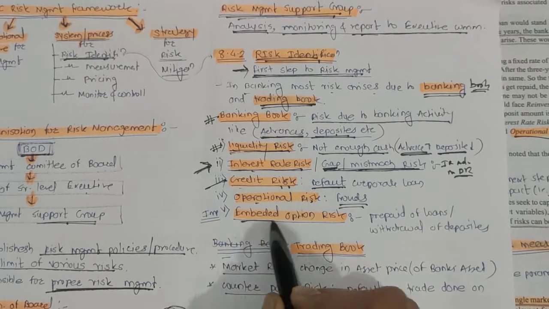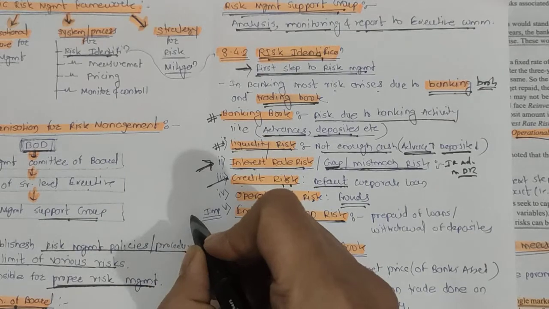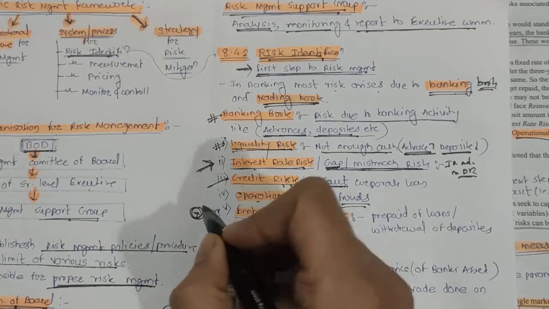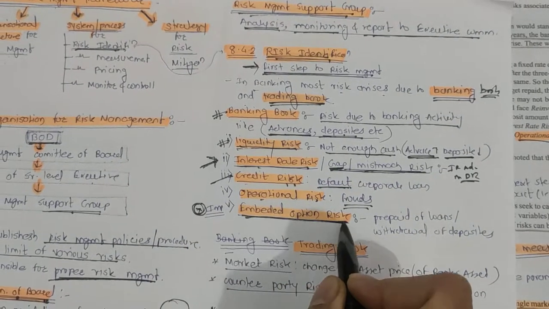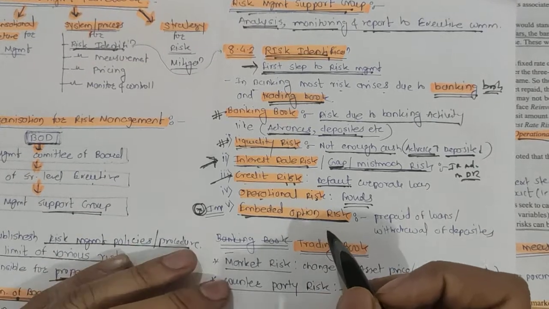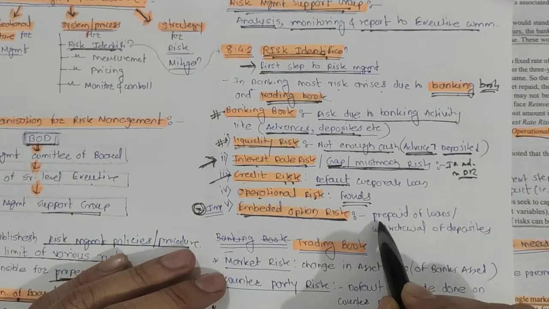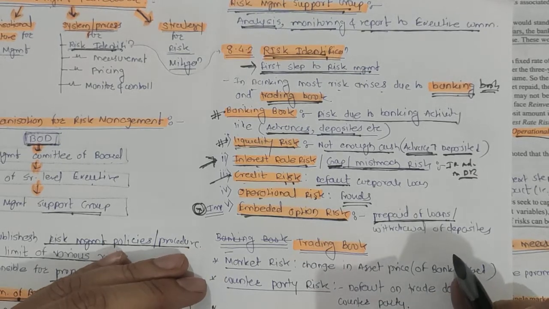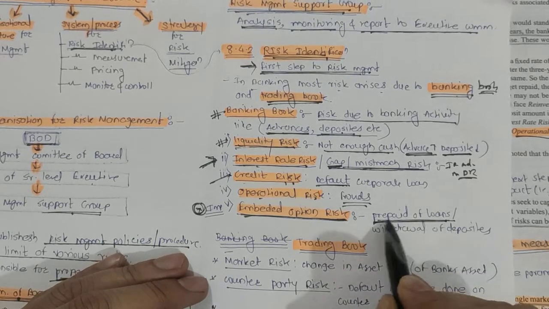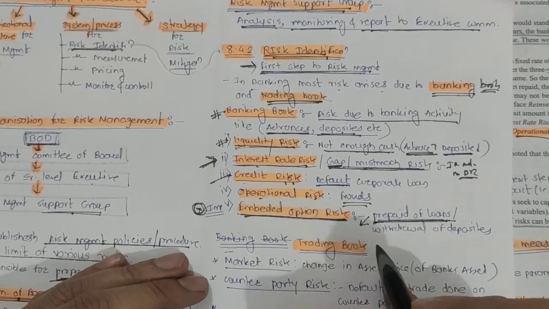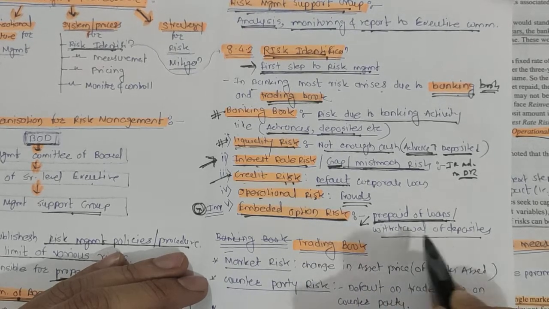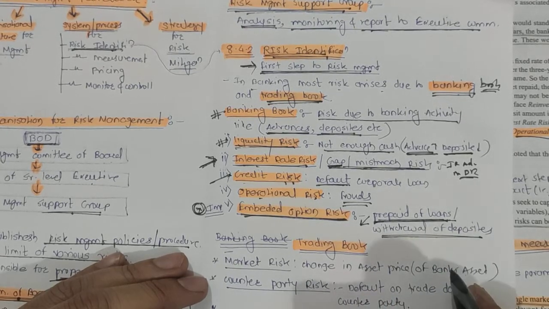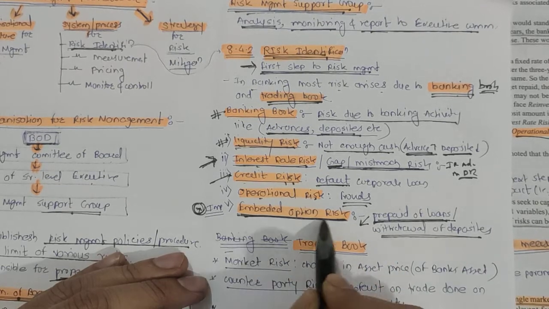Next is the embedded option risk. Friends, this is very important. Last time IIBF asked a question on that. What is embedded option risk? See friends, if loans are prepaid, that is, if loans are paid before the maturity and deposits are withdrawn before the maturity, then the risk comes, that is called embedded option risk.